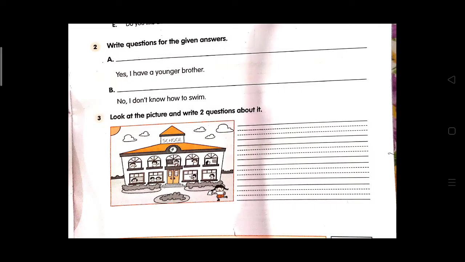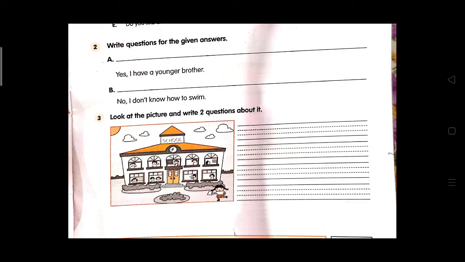Now on question number 2, write questions for the given answers. What will you do here? Here answers are given and you will form a question for it. Here the answer is given and you will make a question for this. Like, yes, I have a younger brother.